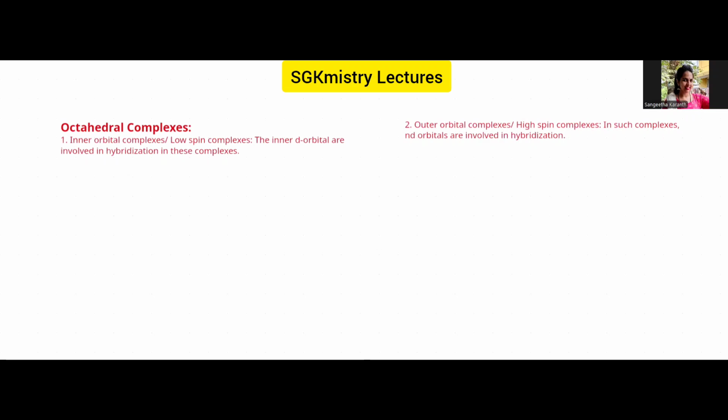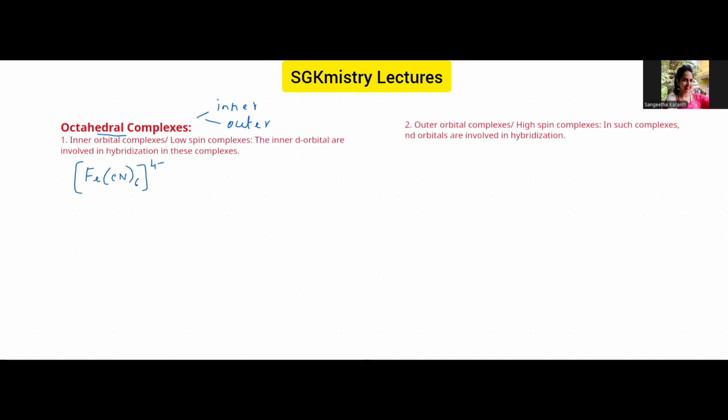So first of all, we are talking about octahedral complexes. In octahedral complexes, mainly there are two types: inner orbital complexes as well as outer orbital complexes. Now, let me talk about a simple example: Fe(CN)6, with a 4 minus charge.